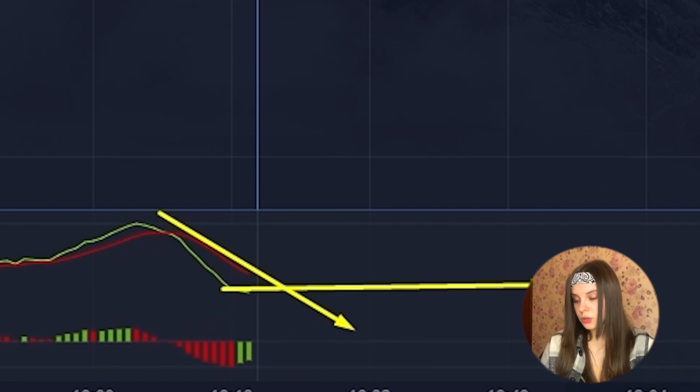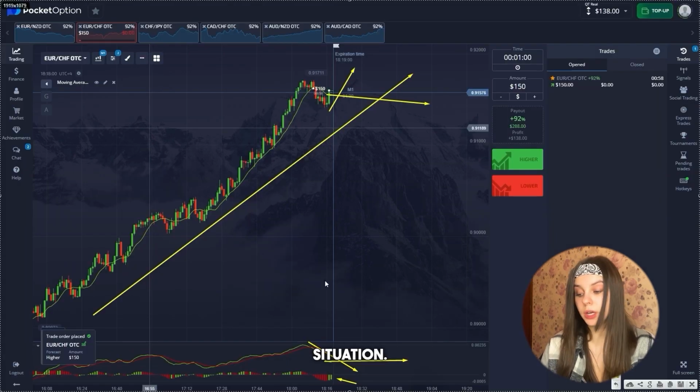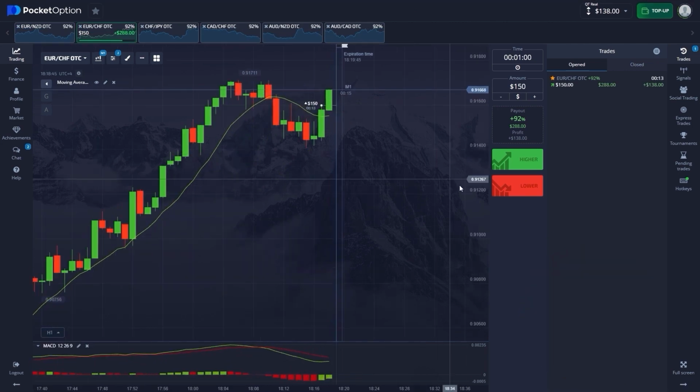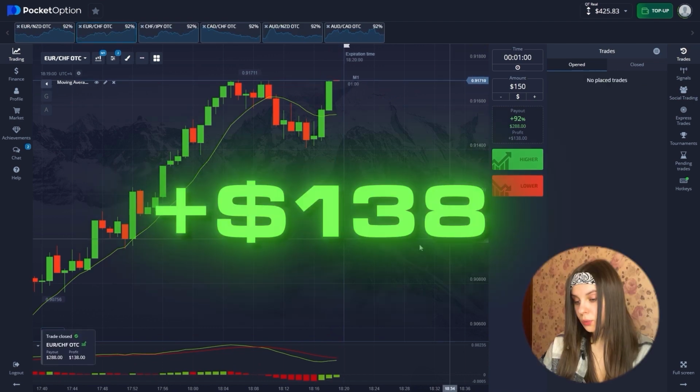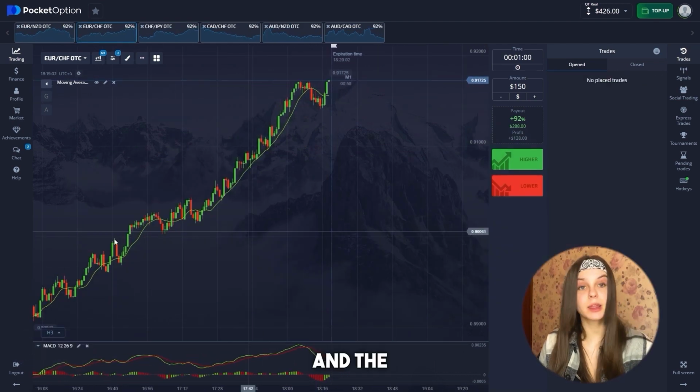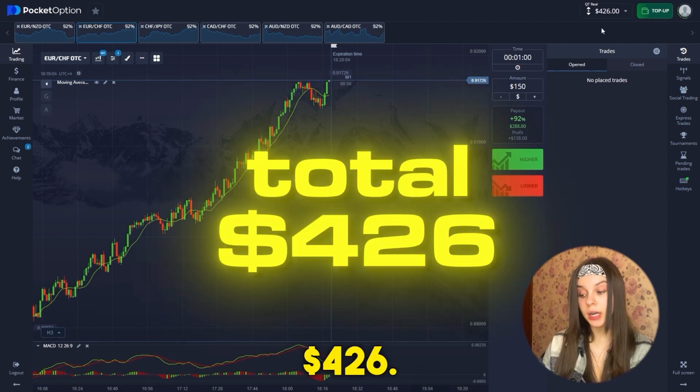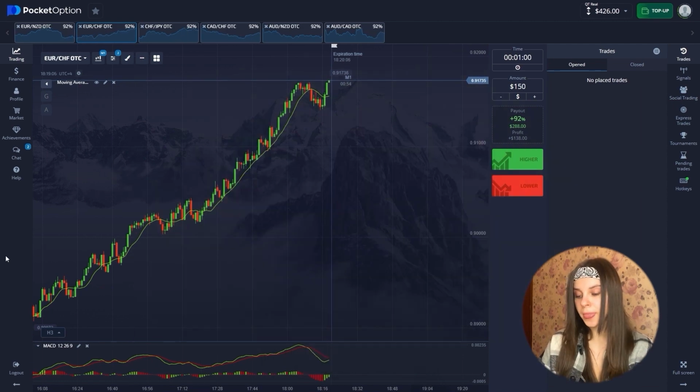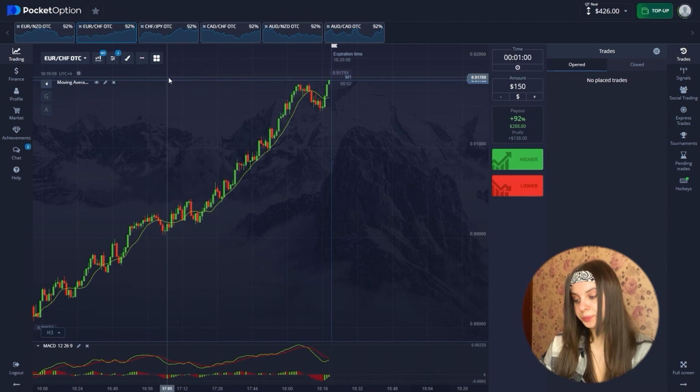But the trend has already begun to change. And also by bars, there is a similar situation towards a green, which corresponds to a change in a trend. Let's watch. We see this deal closed in plus and the balance is already $426. And we're moving next.